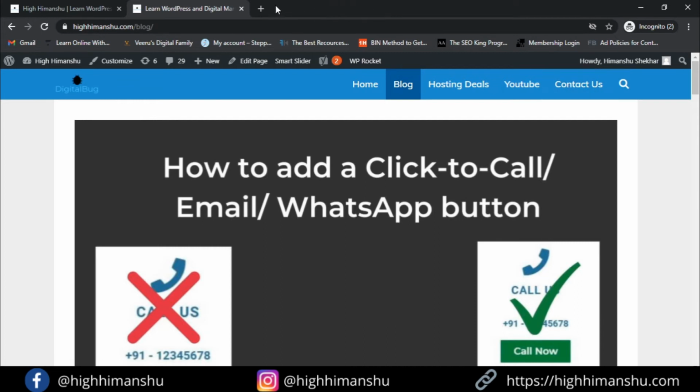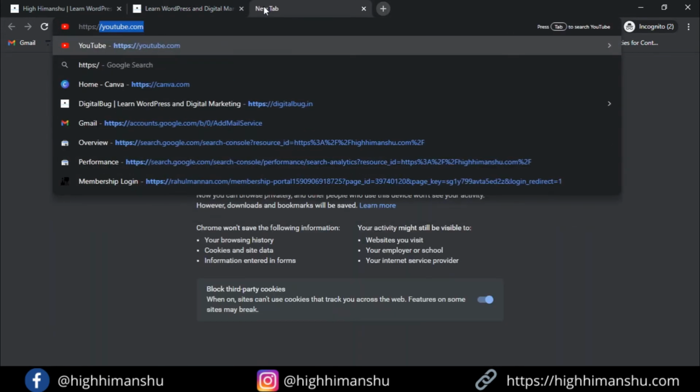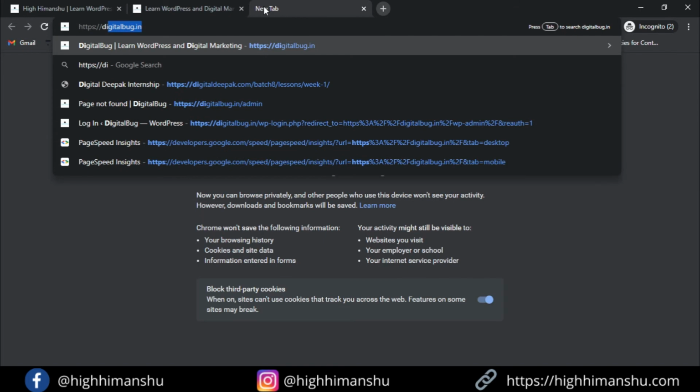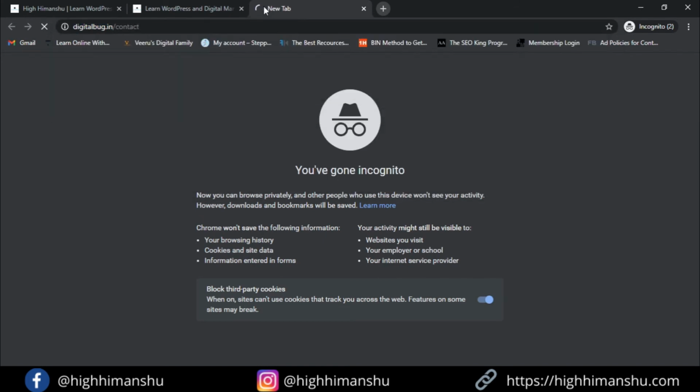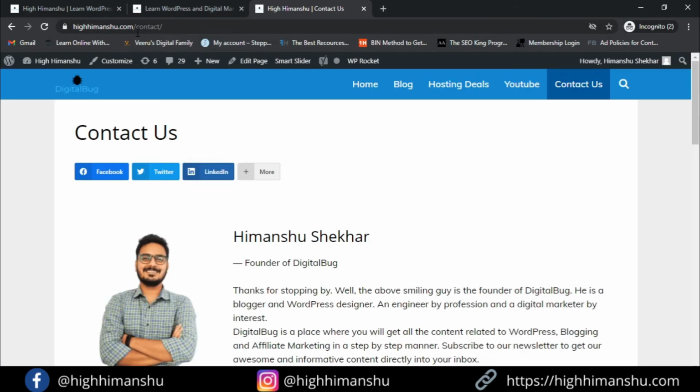Let's see contact page. If I go here, if I write https:/contact, see, this contact page is redirecting to the new domain name. Okay, so hooray guys, it's working.